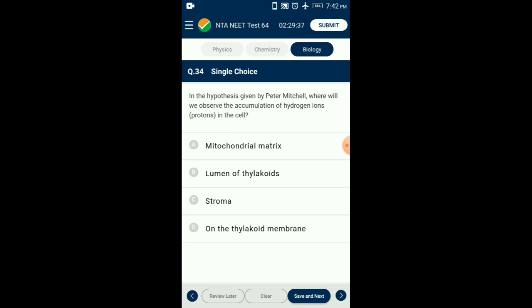In the hypothesis given by Peter Mitchell, where will we observe the accumulation of hydrogen ions that is generally called as protons in the cell? According to the chemiosmotic hypothesis, the splitting of water molecule occurs in the lumen of thylakoid, hence leading to the accumulation of proton ions in the lumen itself. This creates the proton gradient across membrane leading to the ATPase pump activity. So the answer is option B, lumen of thylakoid.